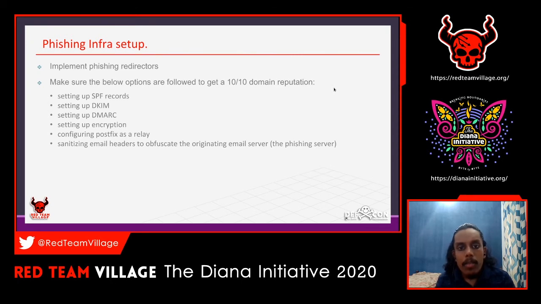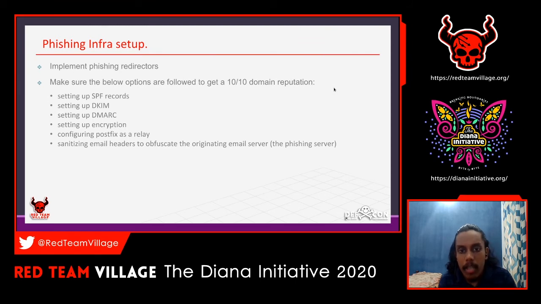You have to set up the SPF records, and set up DKIM and DMARC, and set up encryption for that, and configure your Postfix as a relay. You have to use other services and Postfix as a relay also, and you have to sanitize the email headers. You have to hide the email headers, remove the default ones, and the headers of the email servers and the origin server.